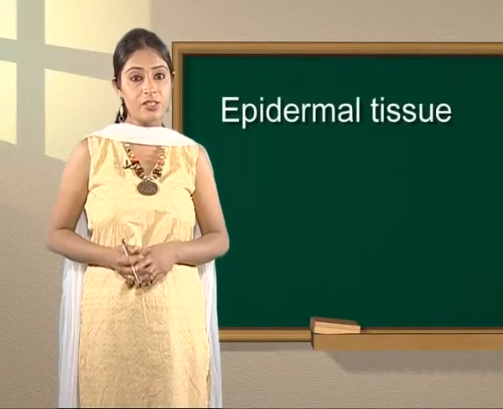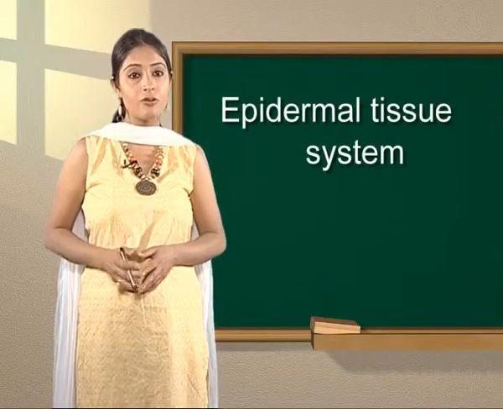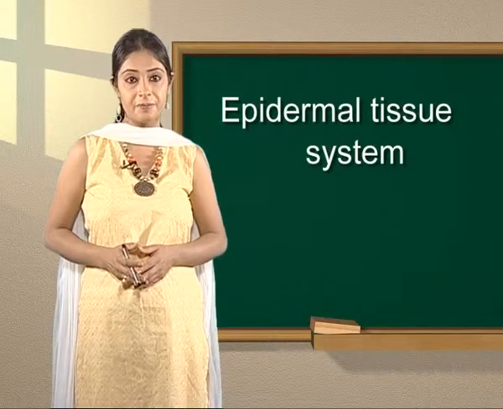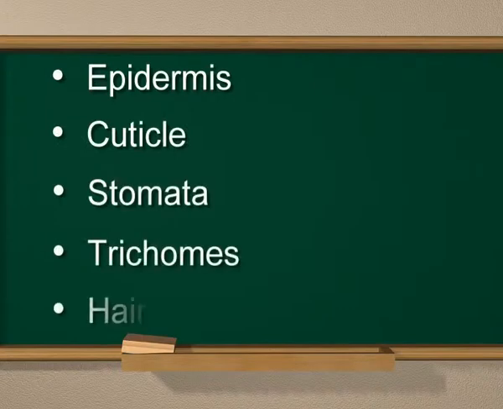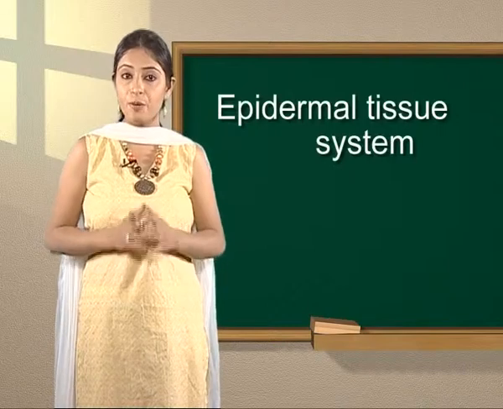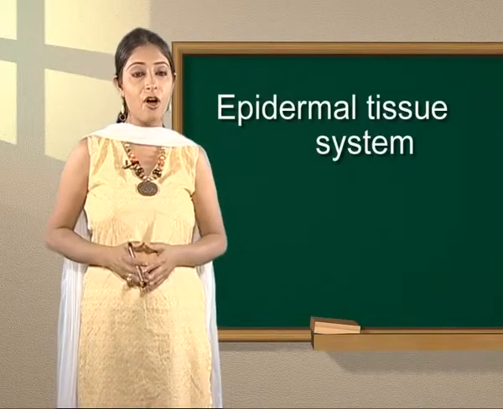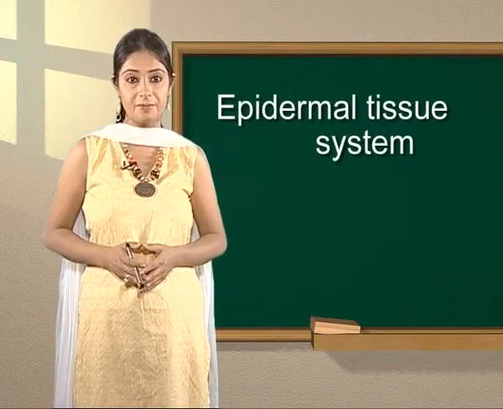The epidermal tissue system consists of the different structures. These are epidermis, cuticle, stomata, trichomes and hair. Main functions of epidermal tissue system are protection and prevention of excessive water loss.